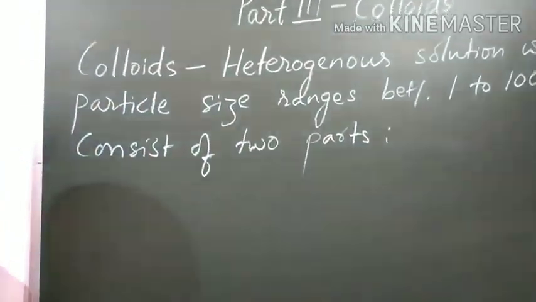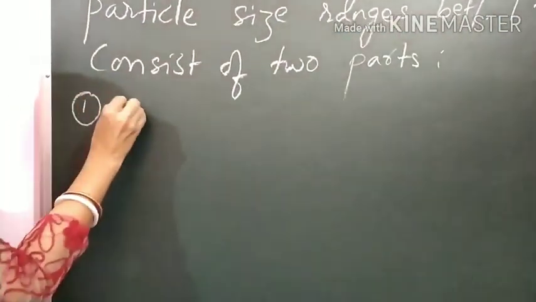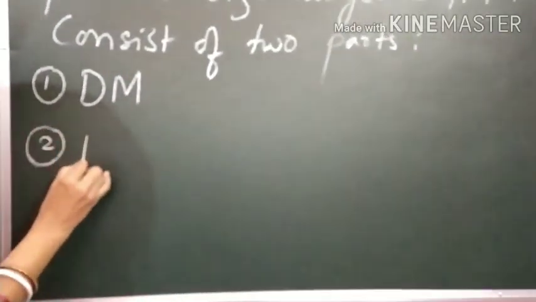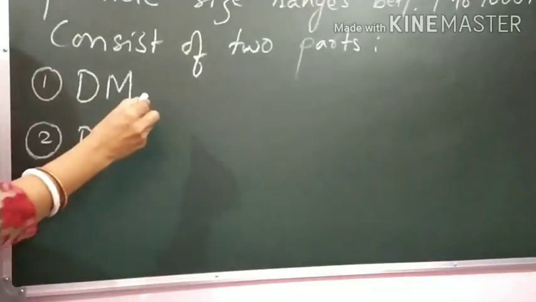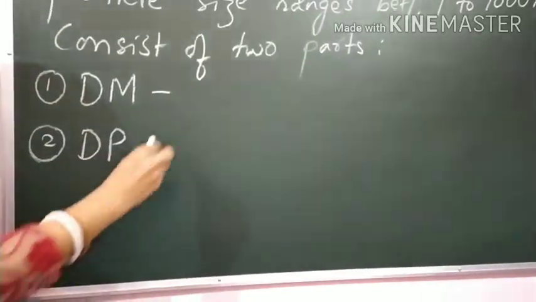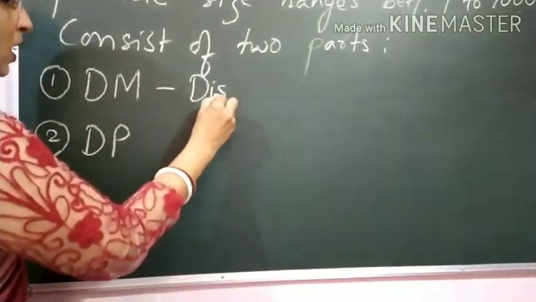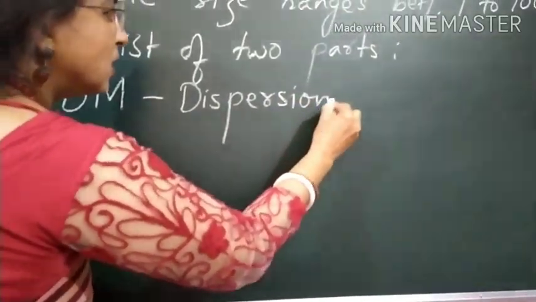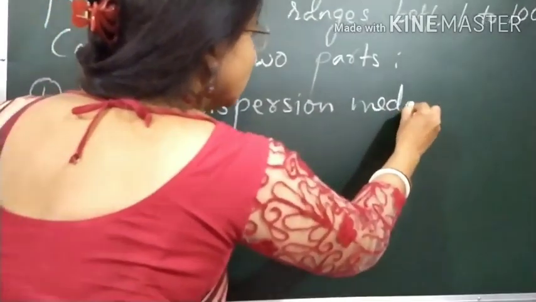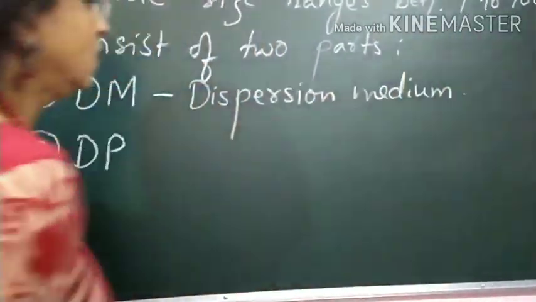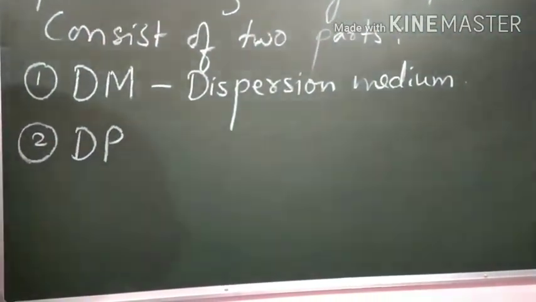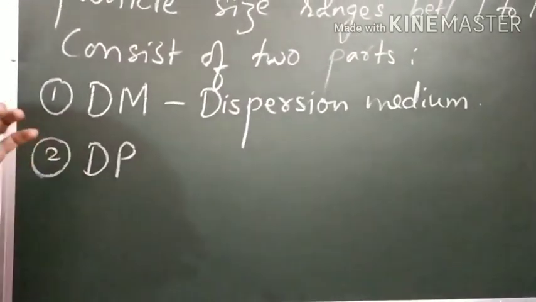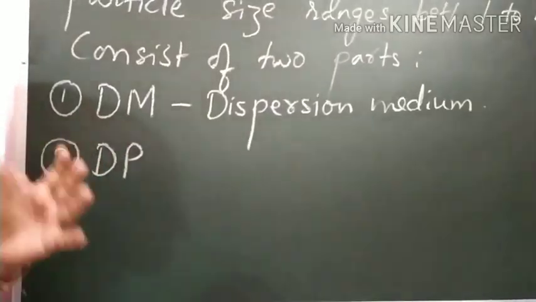One we call DM and another we call DP. So DM is nothing but dispersion medium. It is the medium of the solution where the phase particles are suspended.